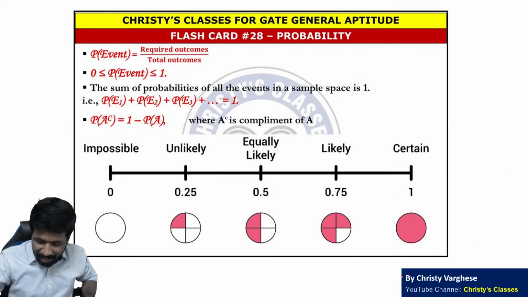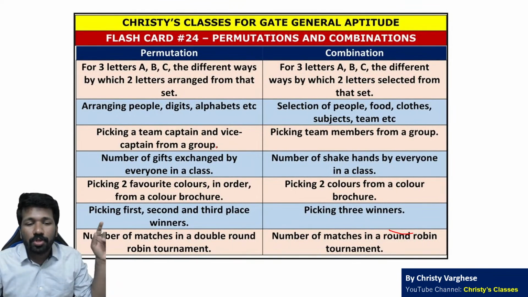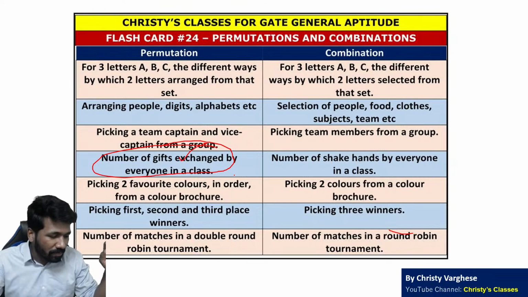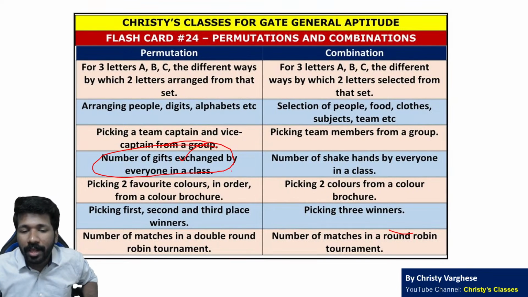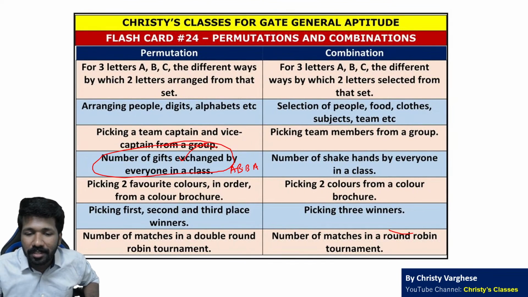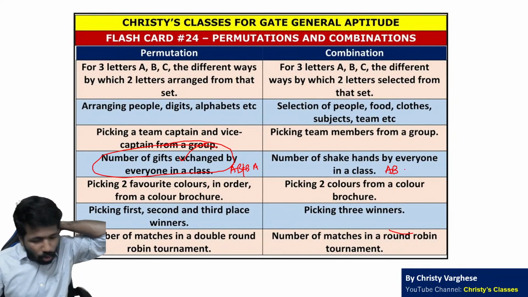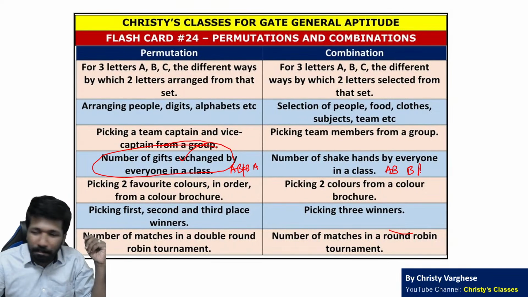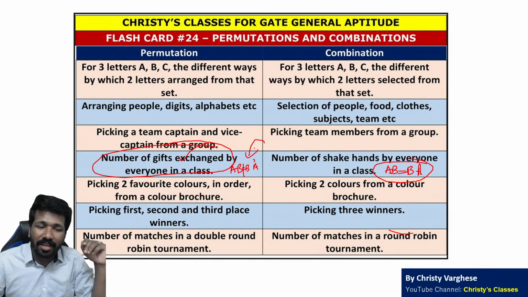So according to the question or the situation, you can decide whether permutation or combination is to be used. For example, the number of gifts exchanged is permutation because A's gift to B and B's gift to A are different. AB and BA are different. Order matters. AB is not equal to BA. But in the handshake case, if A gave a handshake to B, then B has already given a handshake to A. B to A handshake is not different. They are one and the same. That is why the possibilities will be half. In this case, handshakes are half of gift sharing.